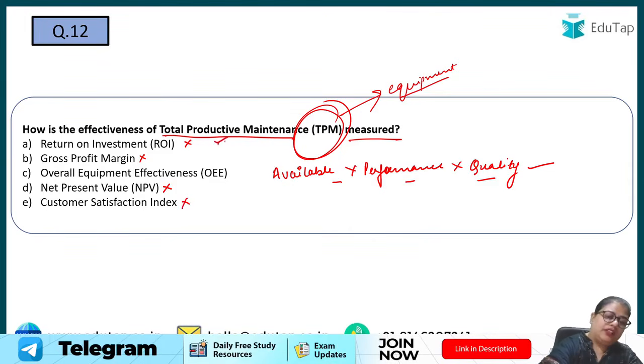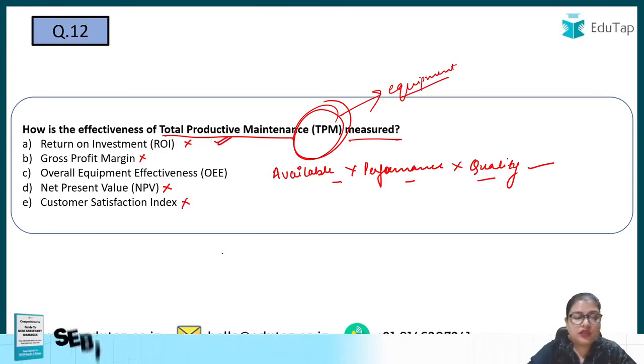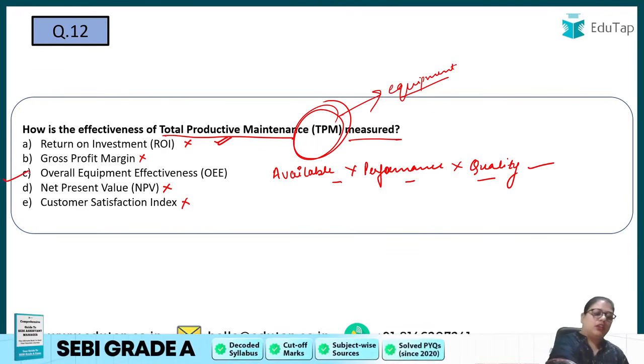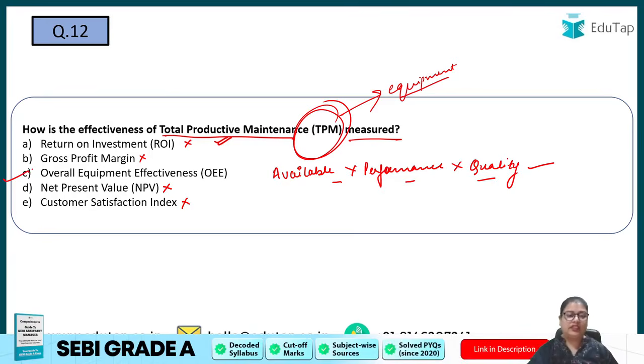हम इधर productive maintenance की बात कर रहे हैं for the equipment. So customer satisfaction index will also not be the correct answer. The answer is overall equipment effectiveness, also known as OEE.